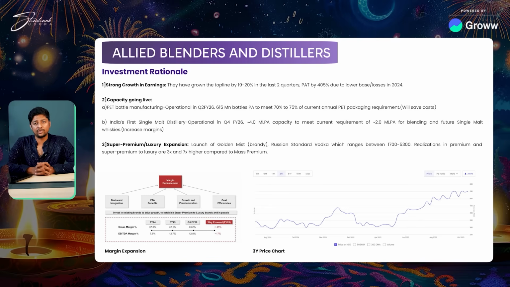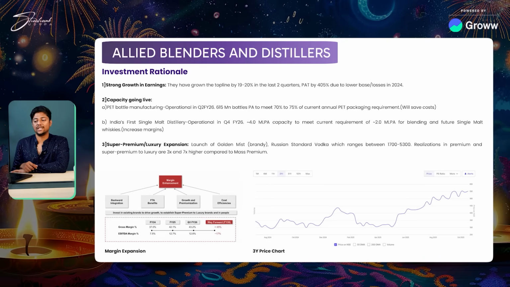Number two, which is a very good fundamental trigger, the PET bottle manufacturing plant is going to become operational very soon. Now, what do you mean by PET bottle manufacturing plant? So this basically helps them improve their margins because now they are going to have it in-house instead of outsourcing it to somebody else. So they have basically done a backward integration, and this is going to help them save a lot of cost. So 1 or 2 bips on the EBITDA might go up as well.